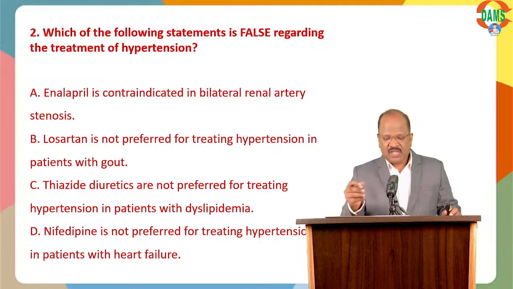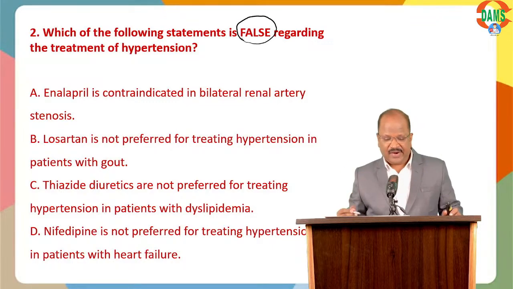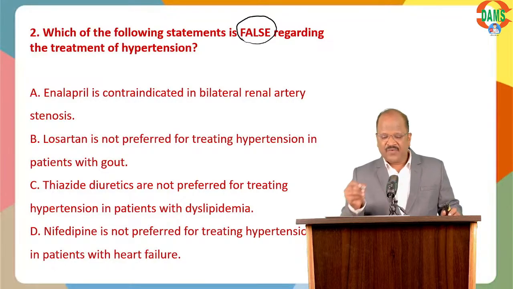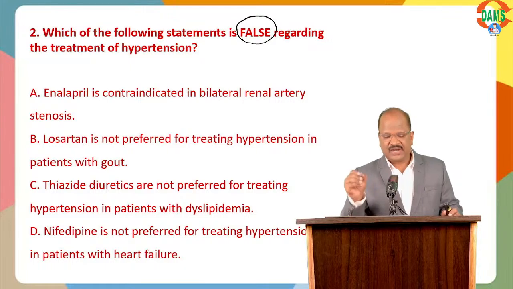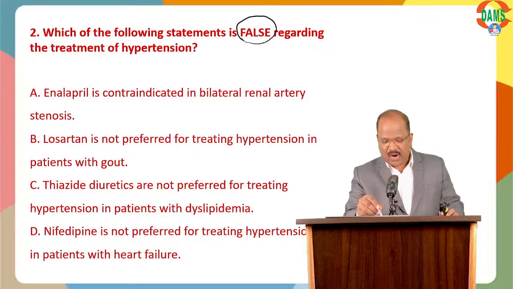Ready? Which of the following statements is false regarding treatment for hypertension? Come on, start working. Which of the following is false regarding treatment for hypertension? Option: ACE inhibitor is contraindicated in bilateral renal artery stenosis. Yes, it's a true statement.